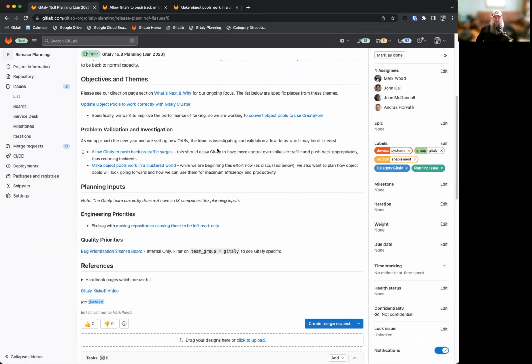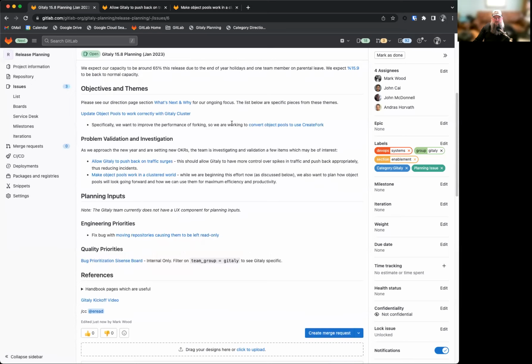So some of our objectives and themes: we are in the process of planning for our first quarter of the 2023 calendar year, and therefore we're trying to set up our OKRs and understand what our goals are as a team. Because of that, we are working on a handful of objectives and themes. We're spending a lot of time ensuring we've planned them out and we understand the implications of those and how they're going to work within our product.